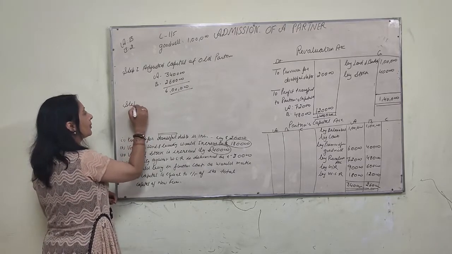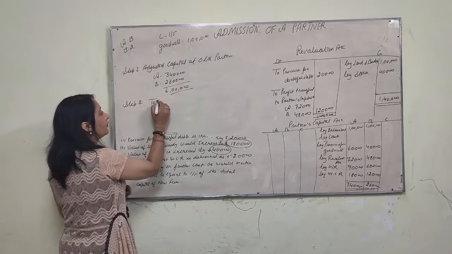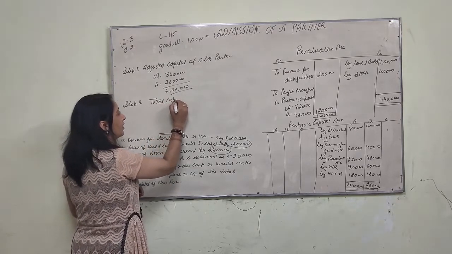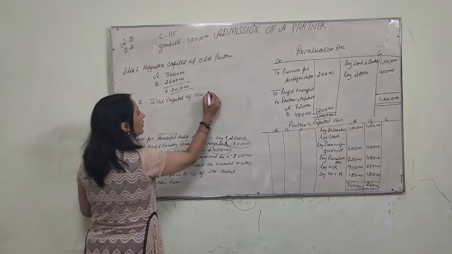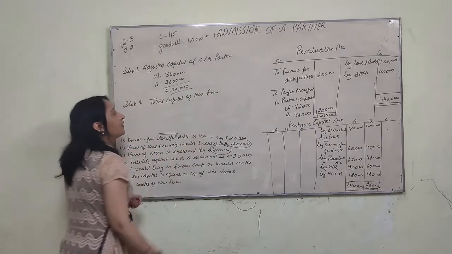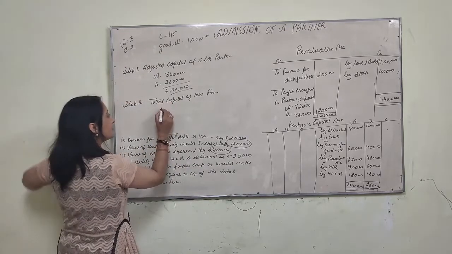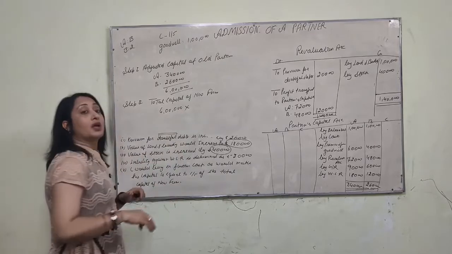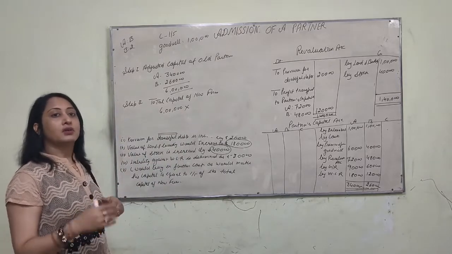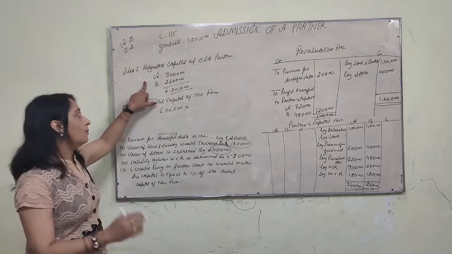Step 2, find the total capital of the new firm. What will be the formula? Take the adjusted capital of all the partners, rupees 6 lakh, into the reciprocal of the combined new share of the old partners.